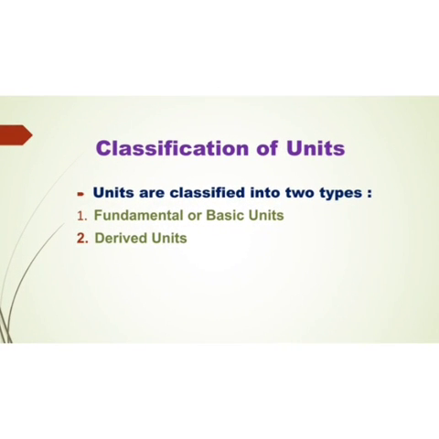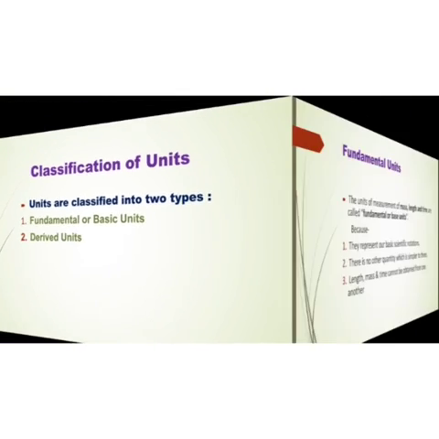Then classification of units. How are the units classified? Units are classified into two types. One is the fundamental, also known as the basic units, and second is the derived unit. Actually, there are two types of physical quantities. One is the fundamental or basic physical quantity, and second is the derived quantity. On this basis, the units are classified in these two groups.